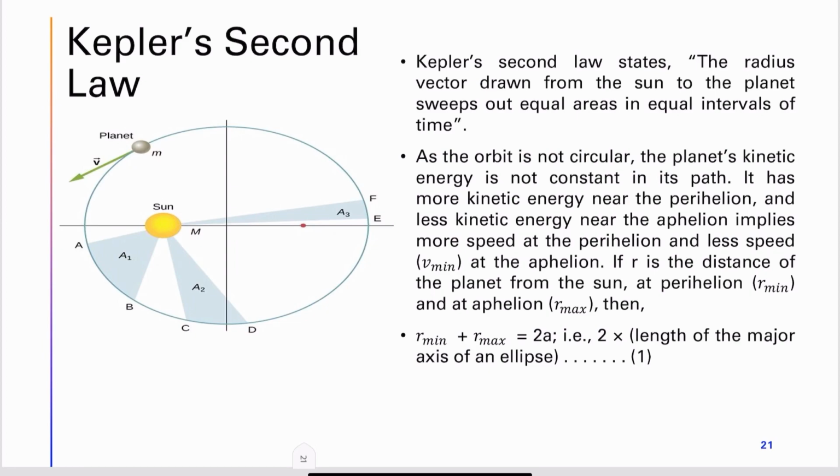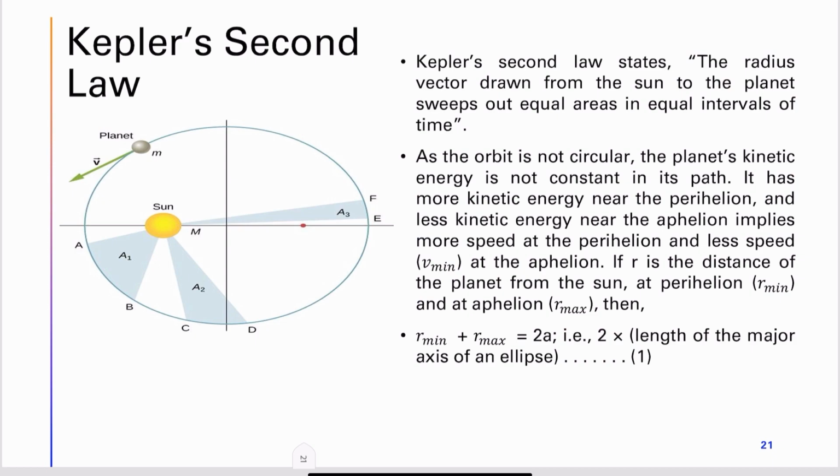Kepler's second law states that the radius vector drawn from the Sun to the planet sweeps out equal areas in equal intervals of time. As the orbit is not circular, the planet's kinetic energy is not constant in its path. It has more kinetic energy at perihelion, also called the perigee point, and less kinetic energy at the apogee point.